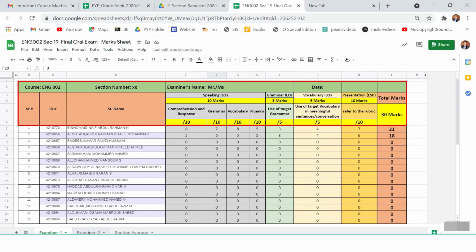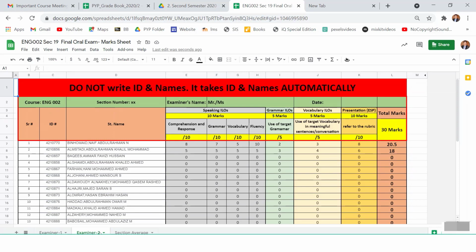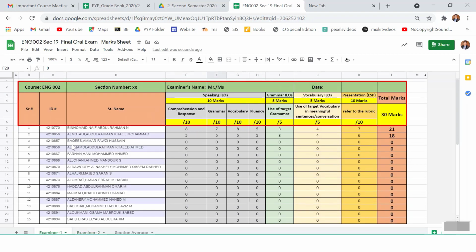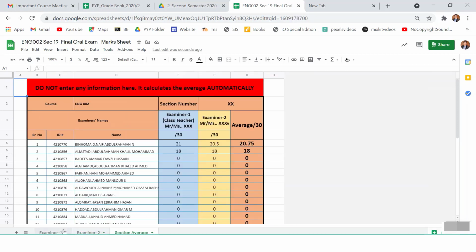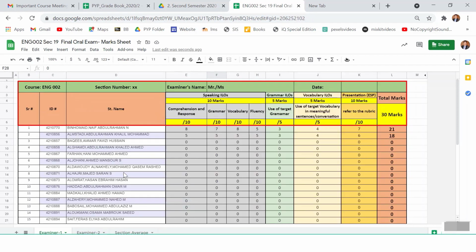Now this is the class master's file, and this is the examiner's. Do not write ID and names again, because it takes ID and names automatically. For example, the names which have been copied by class master have already been copied for the other examiner, and also these names have been copied here. Now you will click share.